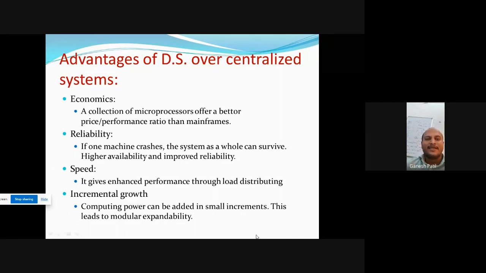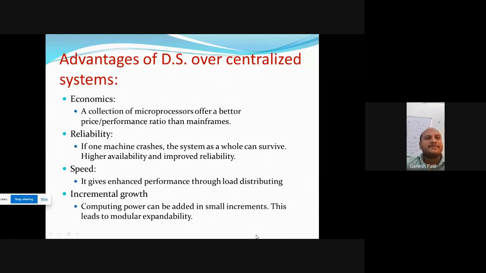If the server fails, then the whole system will fail, because nobody can get a message from the server machine if the server fails. But what is the benefit of the distributed system? If one server fails, the second server will give the reply to the client machine. Here we provide reliability.